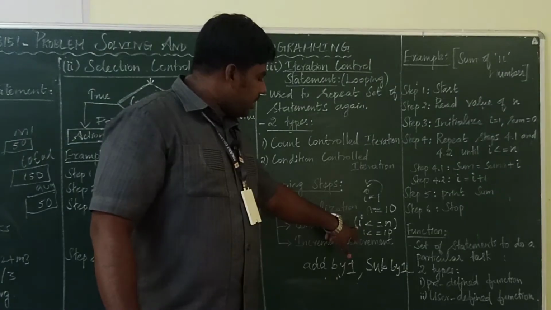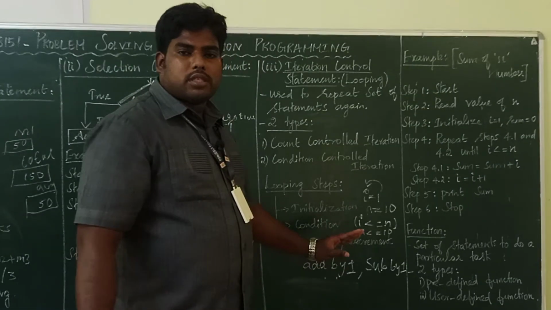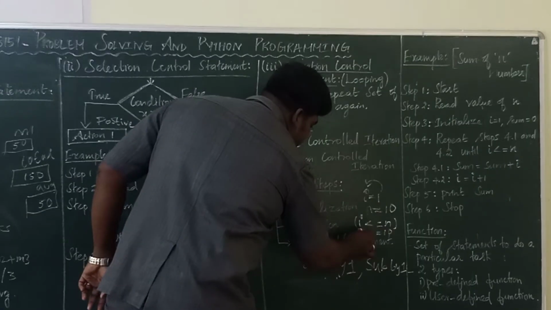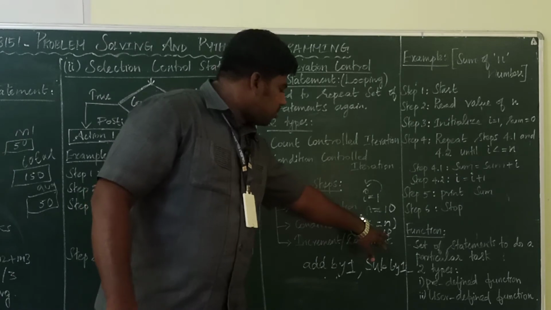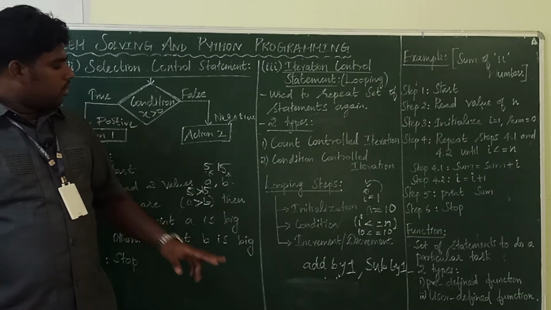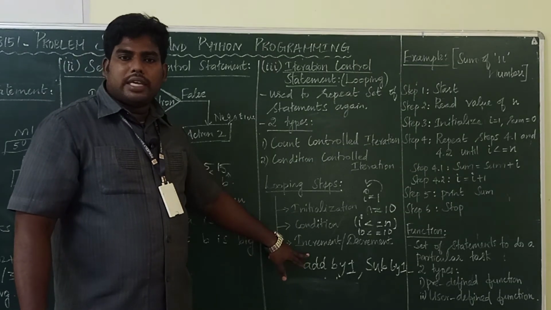Here, just think about it. At which time will the loop stop? The i value also has to be 10. When the i value is 10 and the n value is also 10, at that time the loop will be stopped. So whether we have to use increment or decrement? We have to use increment.